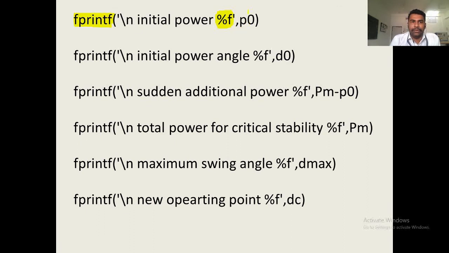P 0. Whatever value you want to display in the output, you just write down the variable name. Just remember that when you define the variable like P 0 with a small letter, then in this particular statement you need to write P 0 in the small letter also. If it is delta 0, then you have to write delta 0. Same here, I have written P with a small m, so P m as it is you have to write. So, the fprintf function.